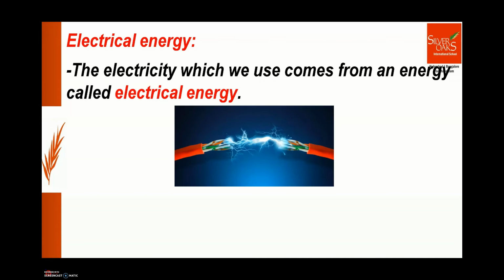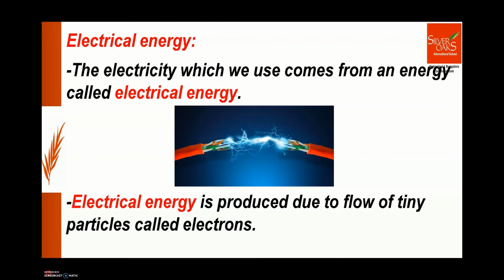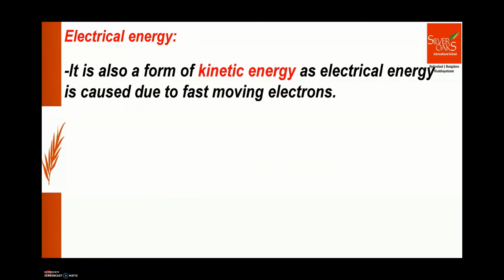You know how it is produced? It is produced due to flow of tiny particles called electrons. I know you are all aware of electrons. So this electrical energy is also a form of kinetic energy. You know why? Because electrical energy is caused due to fast moving electrons. Now let's see, where do we get electrical energy from? Let's see few sources of electrical energy.